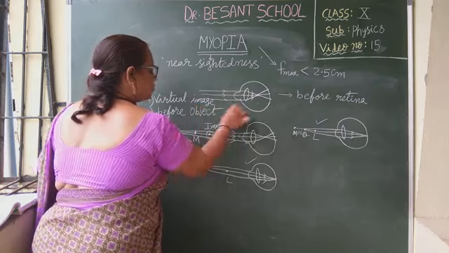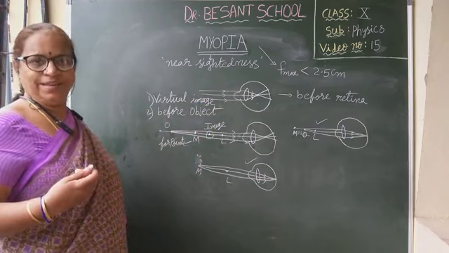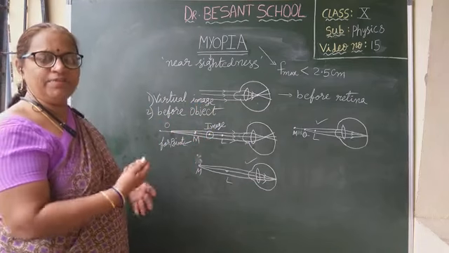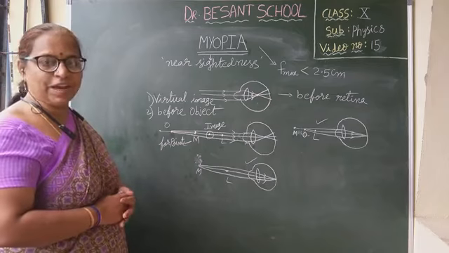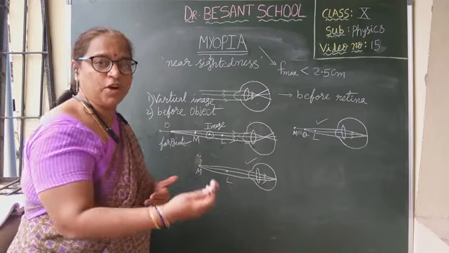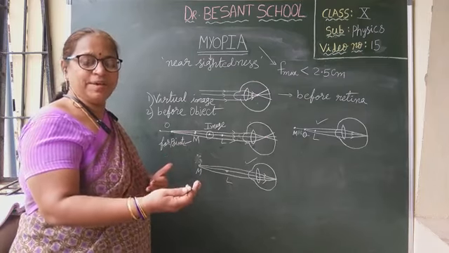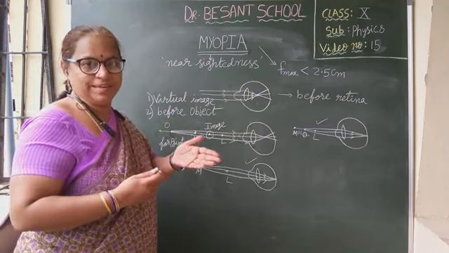One, it should form a virtual image. Another point, the image should be formed before the object, isn't it? So what lens can we use? We should use concave lens. Recall the diagram. Concave lens, irrespective of the position of the object, always forms a virtual image, which will form before the object, isn't it?